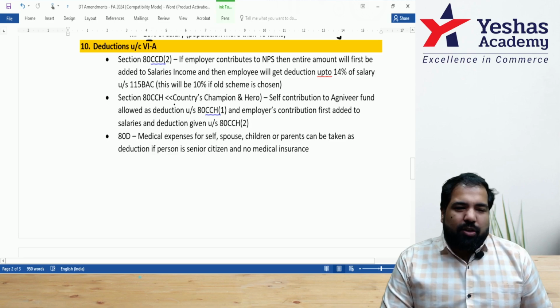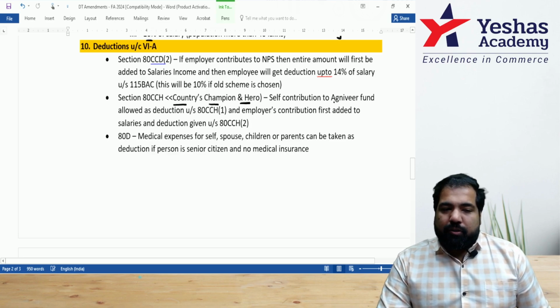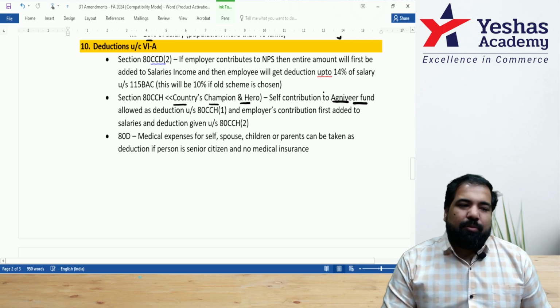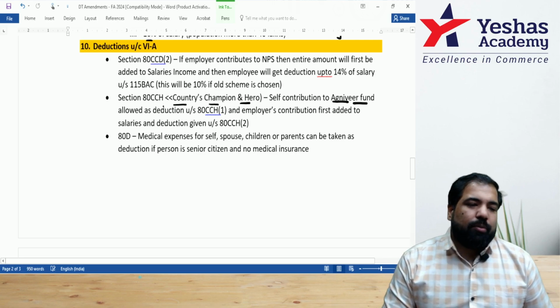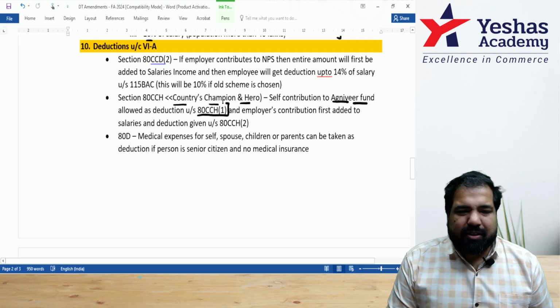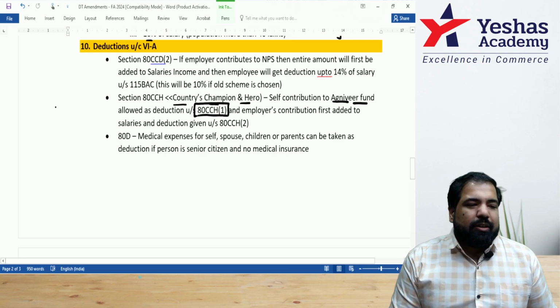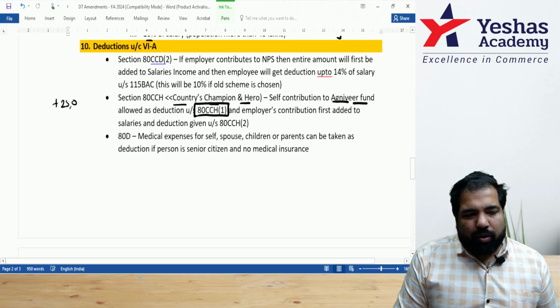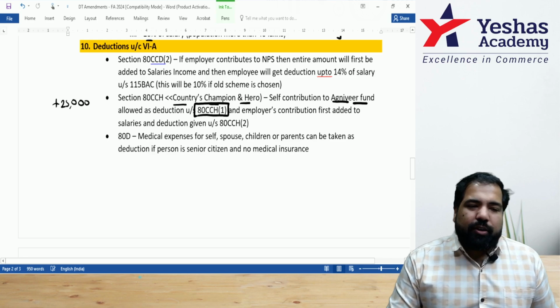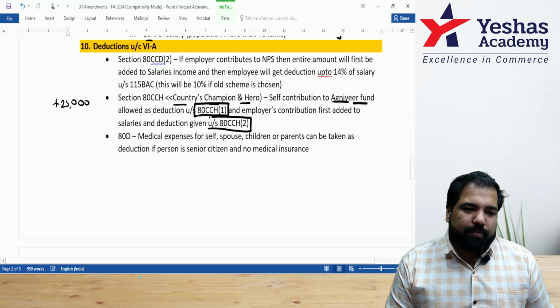Next, guys, you're a country's champion and you're an Agniveer, and there's an Agniveer fund which has been made. If you contribute to that Agniveer fund, you'll get a deduction under 80CCH. This is just like a provident fund. And if your master contributes, for example 25,000, that will first be added to your salaries because it's going from the master to the employee, and then you'll get a deduction under 80CCH(2).